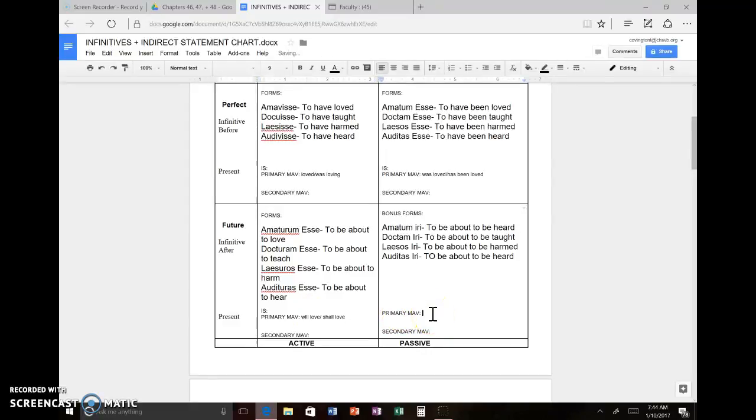Okay? Over here, it's the same deal. Marcus says Juliet to be about to be loved by Romeo. I don't know why I keep doing this. To be about to be loved by Romeo. No, right? But it makes total sense to say Marcus says that Juliet will be loved by Romeo or shall be loved by Romeo. Okay? Again, just making it so that the infinitive happens after that of the present tense primary main verb. If I can do that, I've used my infinitives correctly.